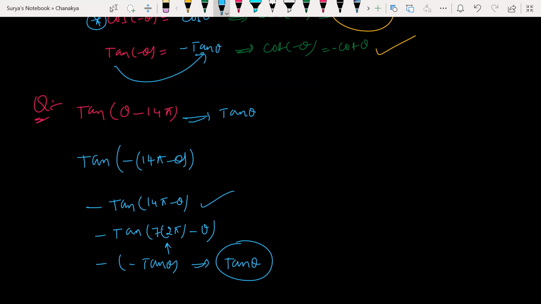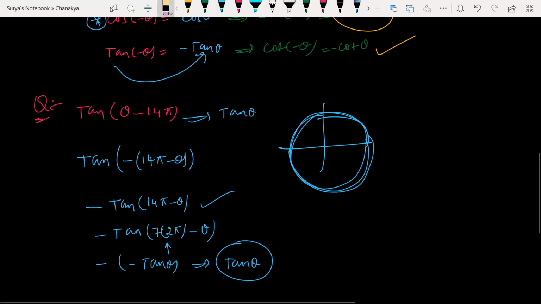14 pi minus theta is nothing but what? 14 pi minus theta, so 7 into 2 pi times half. So guys, look at this here. 1 time, 2 times, 3 times, 4 times, again 5 times.